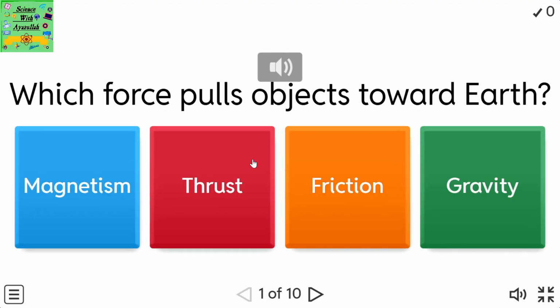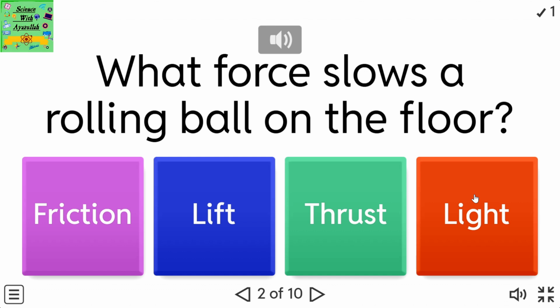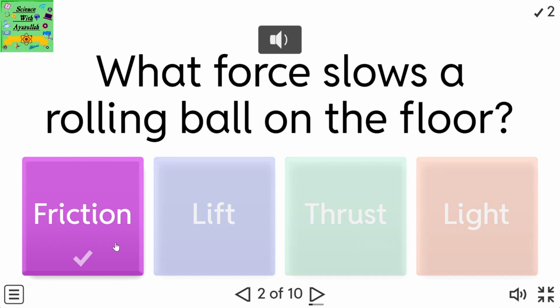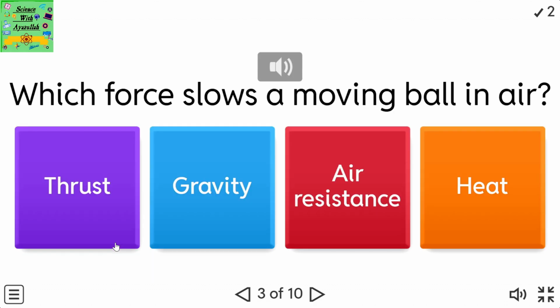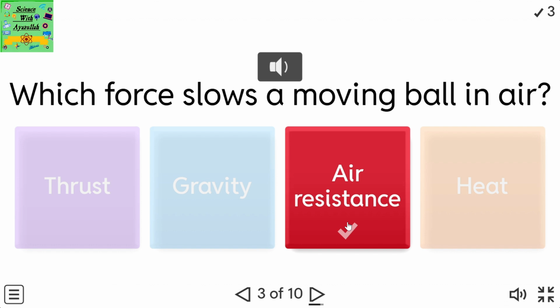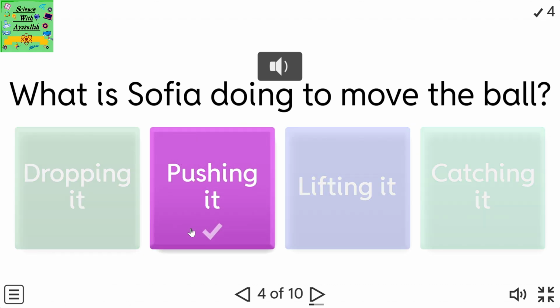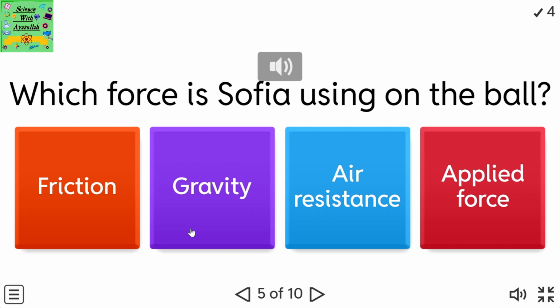Which force pulls objects toward Earth? What force slows a rolling ball on the floor? Which force slows a moving ball in air? What is Sophia doing to move the ball? Which force is Sophia using on the ball?